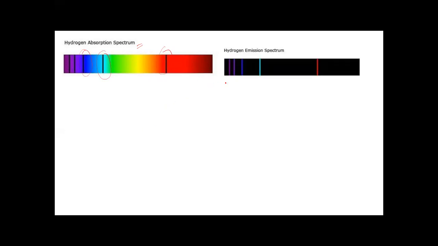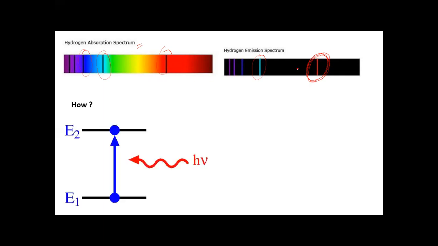So this is the hydrogen absorption spectra. Okay, absorption means this light is absorbed. Okay, this is the hydrogen emission spectra in which this light is emitted. Okay, the question arises why these colored and dark bands appear on the spectrum. How is it possible? So I will tell you how it is possible.